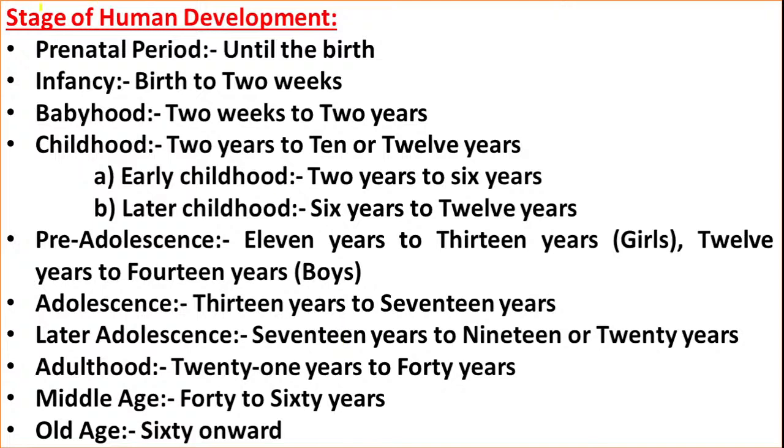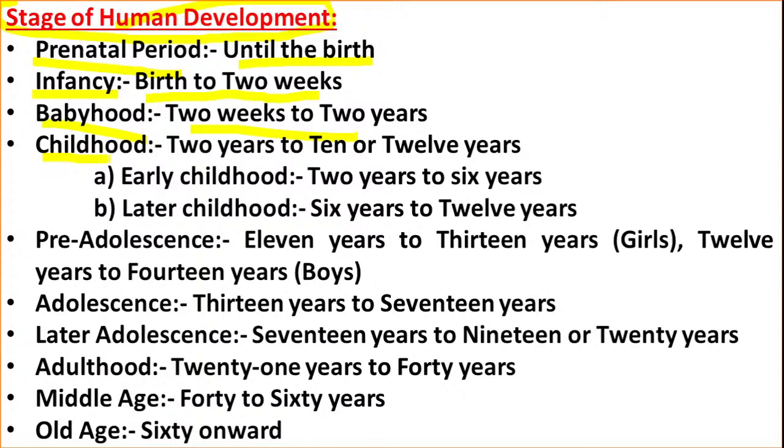Then let us see stages of human development. So let us see all the stages here. First one is prenatal period. Until the birth is known as the prenatal period. Then next one is infancy, birth to 2 weeks. Yes, when a new baby is born, till 2 weeks we can call it the infancy period. Then babyhood, from 2 weeks to 2 years.